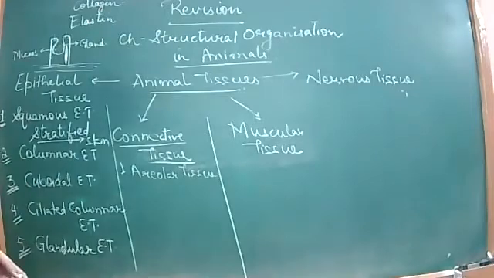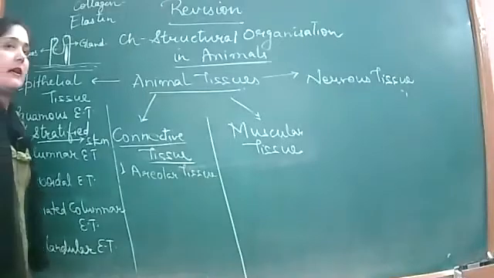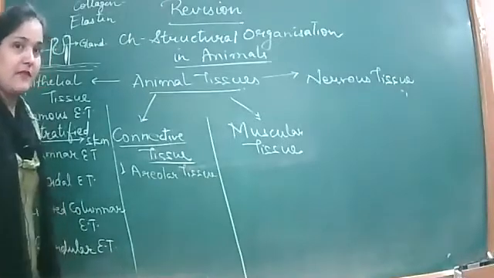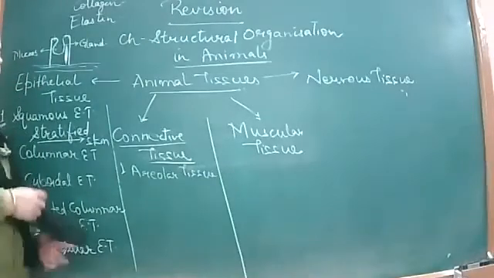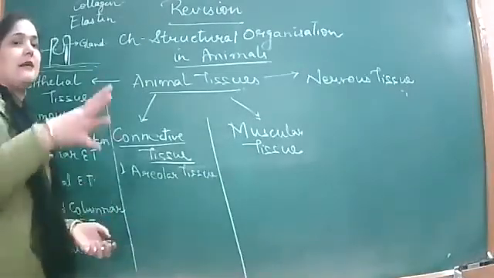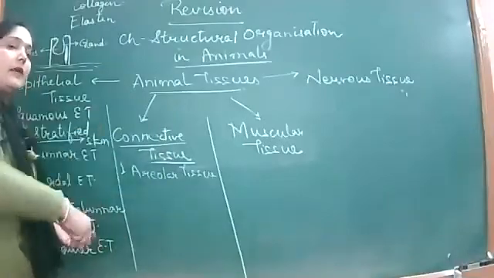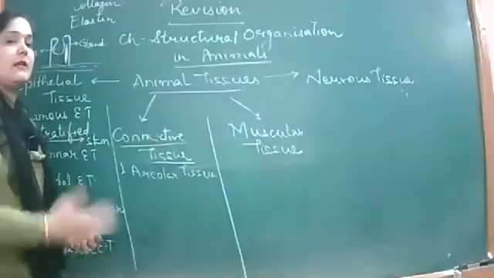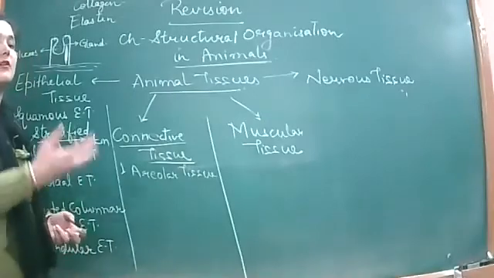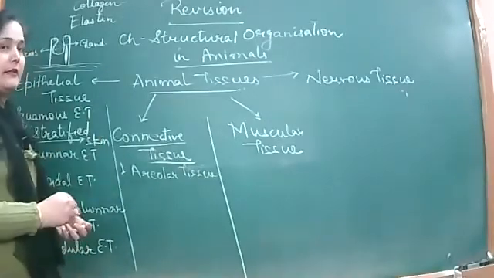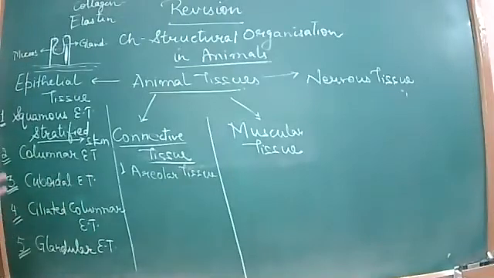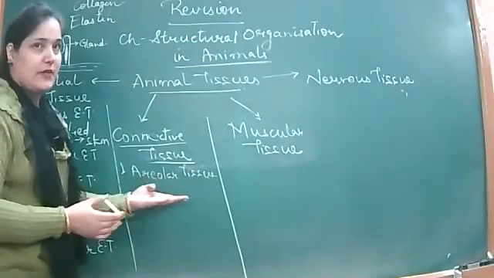Okay, so these are the और कौन से cells होते हैं इसमें areolar tissue में? Mast cells, macrophages, which have a phagocytic action. Phagocytic action means they engulf the material, and when the engulfing is taking place, the foreign particle which is harmful to the skin or the inner organs can be killed there and then. So it provides a first line of defense also. So these are the areolar tissues, right?